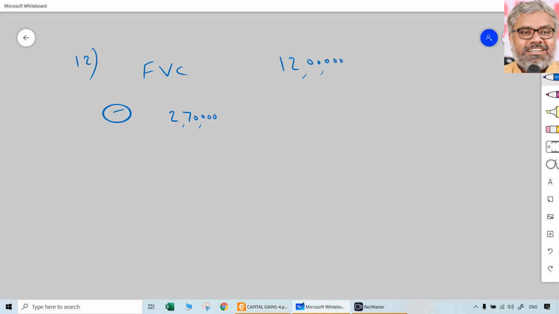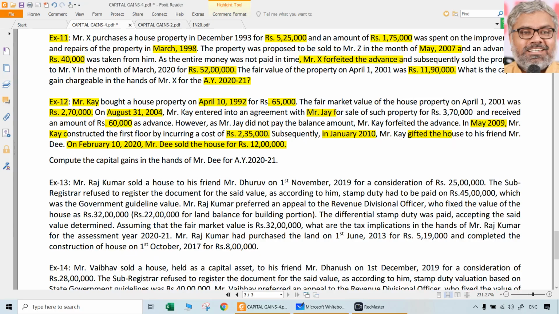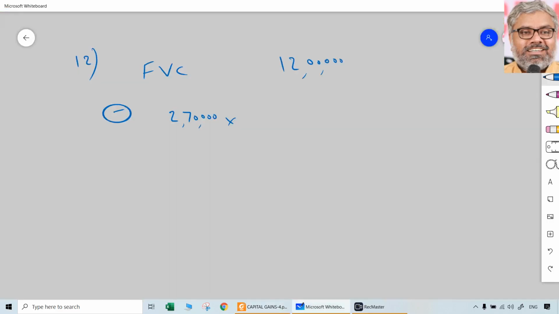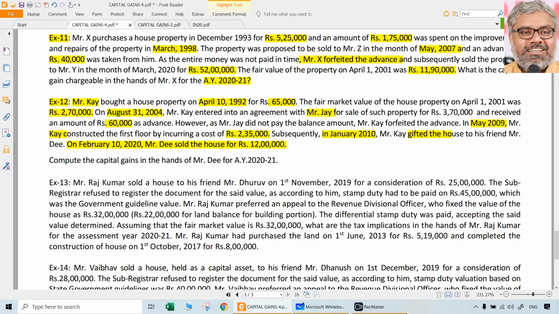Then next question comes. Cost of acquisition 2,70,000, which is okay, which is the fair market value of the property. But 289 is okay. Divided by what? Divided by, should we take 100 or should we take when this house was gifted to Mr. D? Our SSE is D, by the way. 2010 or 910 is the year in which SSE D has first held the asset.